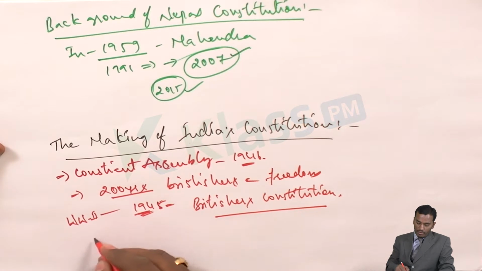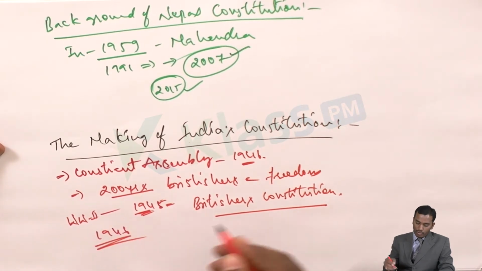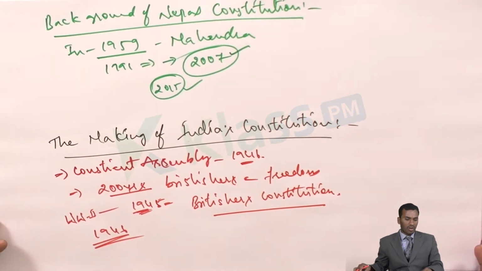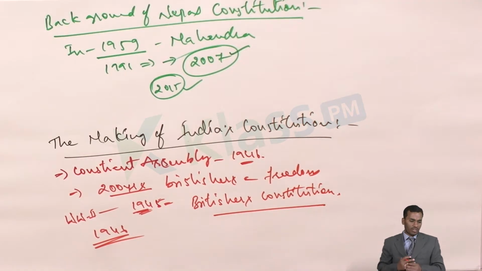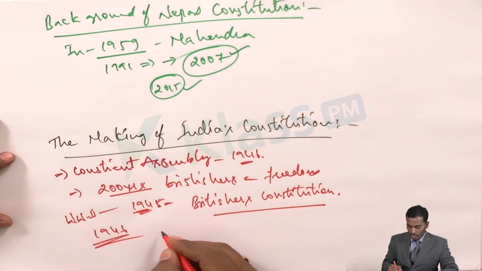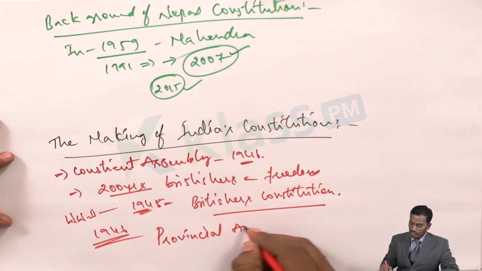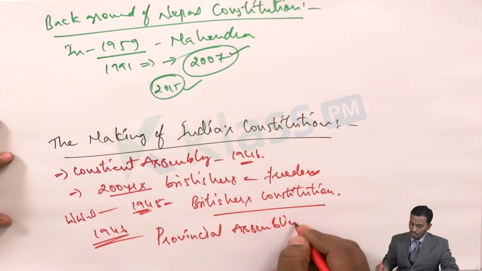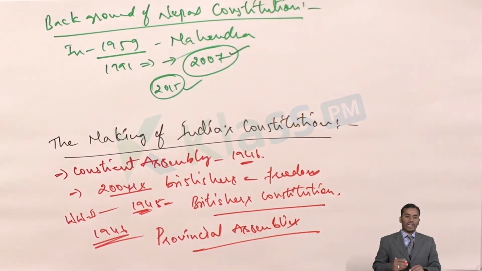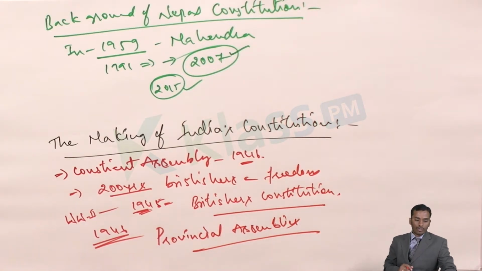So in the year 1946 we formed a Constituent Assembly. After a long struggle for independence and other things, we framed the Constituent Assembly in the year 1947. To form it, we had elections for the provincial assemblies. Elections for the provincial assemblies were held, and then after these elections, we framed the members for the Constituent Assembly.